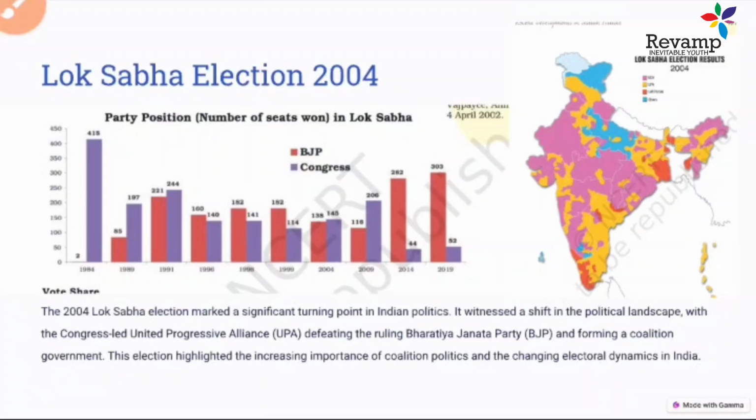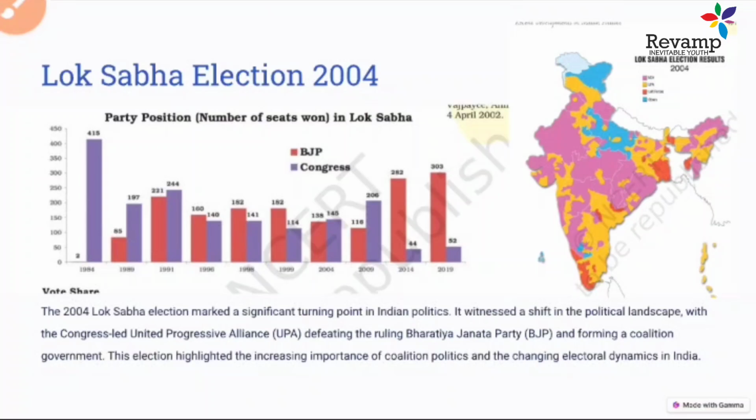And the next thing that happened after the 2002 election was the Lok Sabha election in 2004. The Lok Sabha election of 2004 also saw the impacts of the Gujarat riots of 2002. In 2004 there was a turning point in Indian politics, because the BJP lost the election and Congress became the dominant party. Even though Congress was not in a majority, it formed a coalition government, the UPA, United Progressive Alliance, was created, and the NDA was defeated. So it led to the revival of Congress politics also.